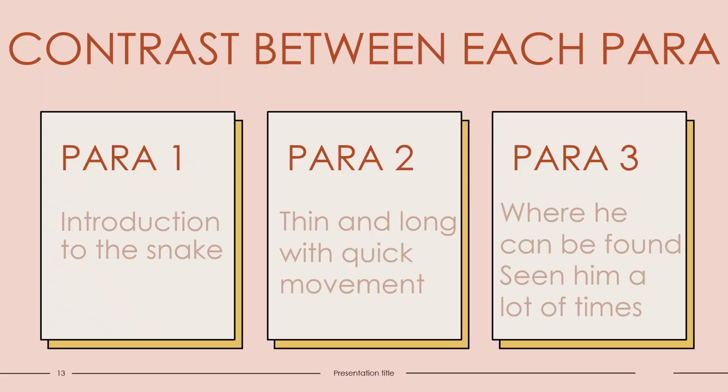Now let us look at the contrast between each para. So the first para tells us about the introduction to the snake. The second para is about the thin and long snake with its quick movement. It talks about the structure and the movement. Para 3, where he can be found and also seen a lot of times.